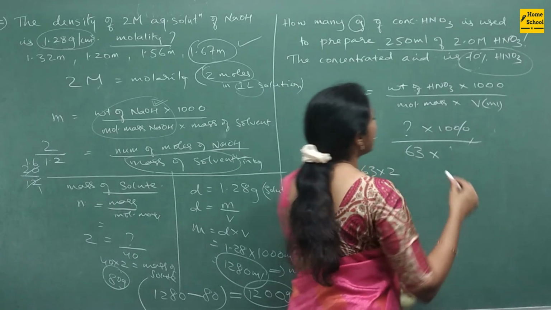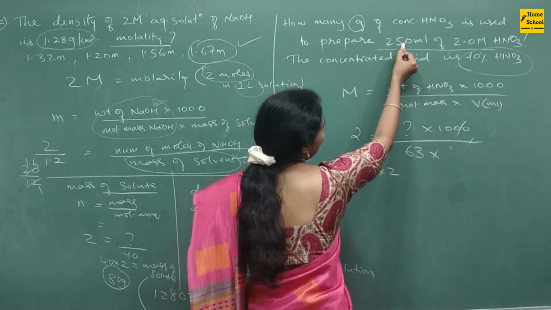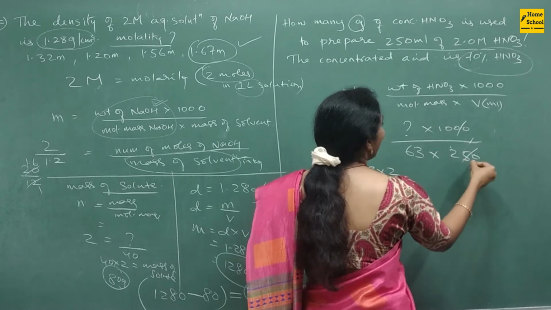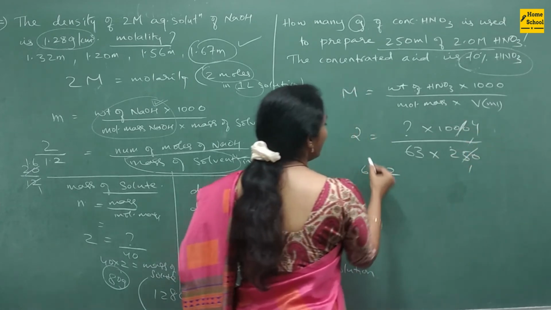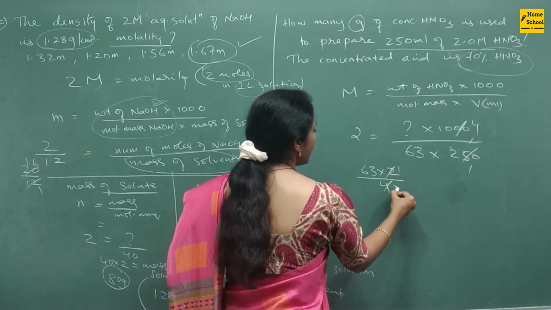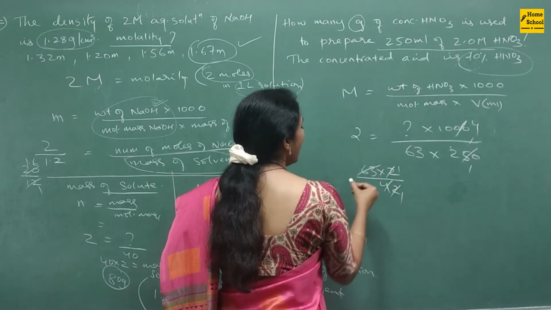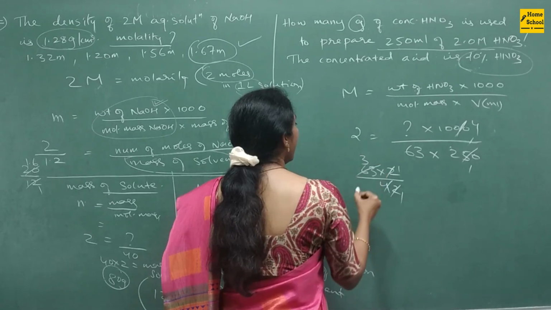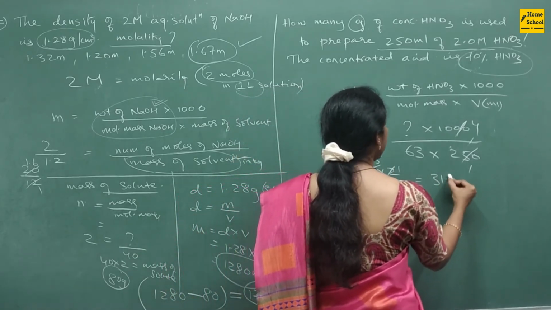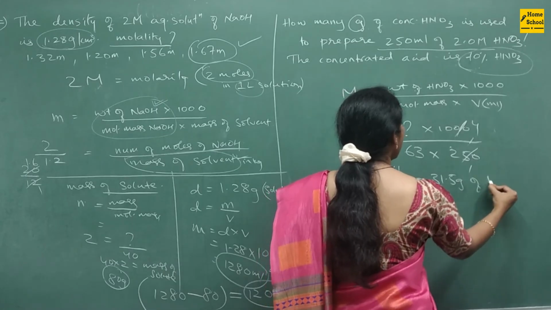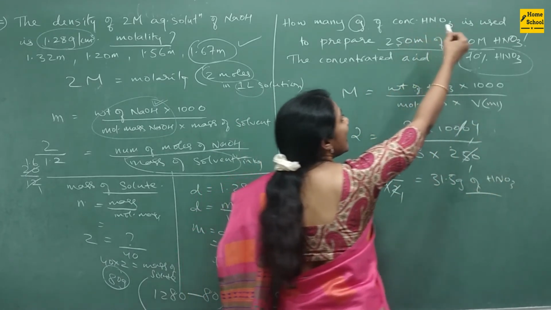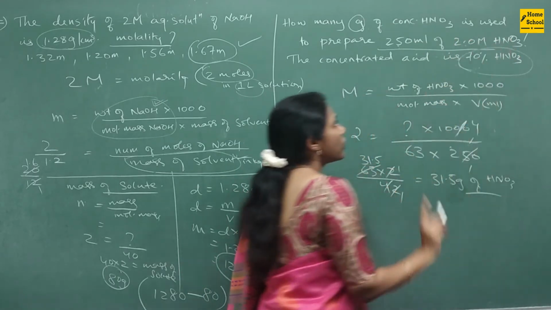Sorry, here I can't keep 1000. They have given the volume, it's 250 ml, right? So 250, so 1s are 4s are. So 63 into 2 divided by 4. So 2 1s are 2, 2 3s are 6, so 31.5. So you got 31.5 grams of HNO3 is present in 250 ml of 2 molar HNO3.